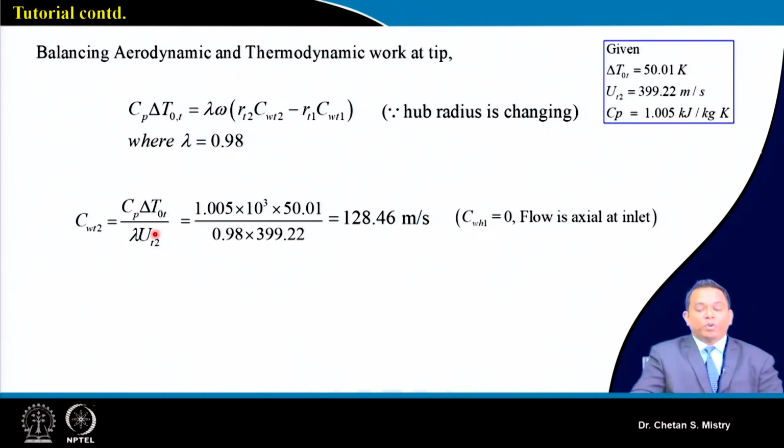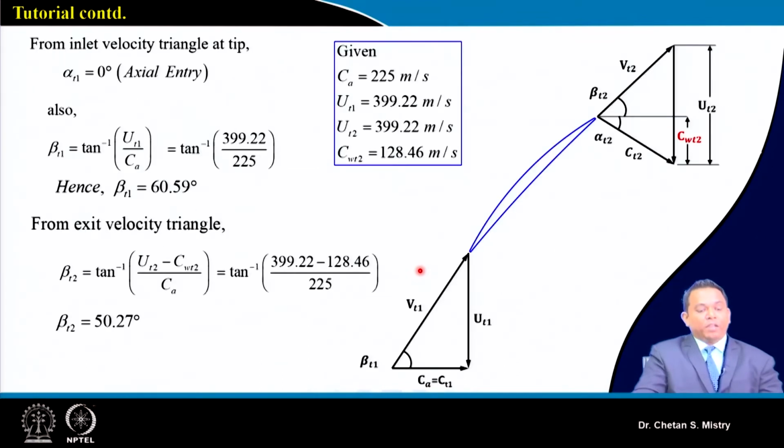If we put that number in, my whirl component at the tip at the exit comes to 128.46 meter per second. Based on this, we can calculate different velocity components near the tip region.